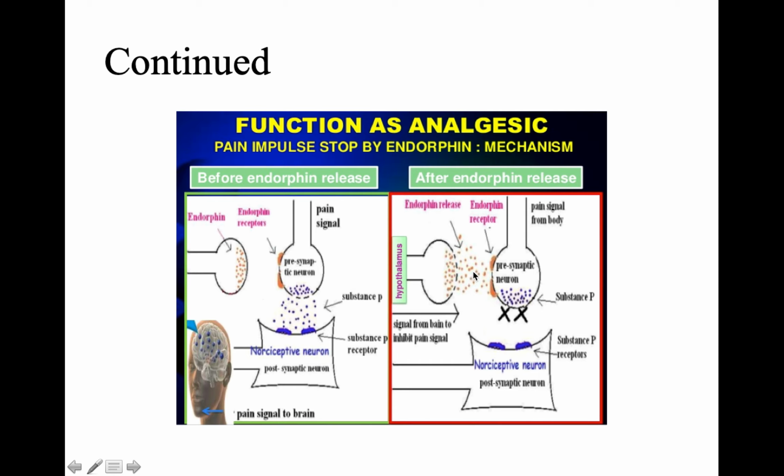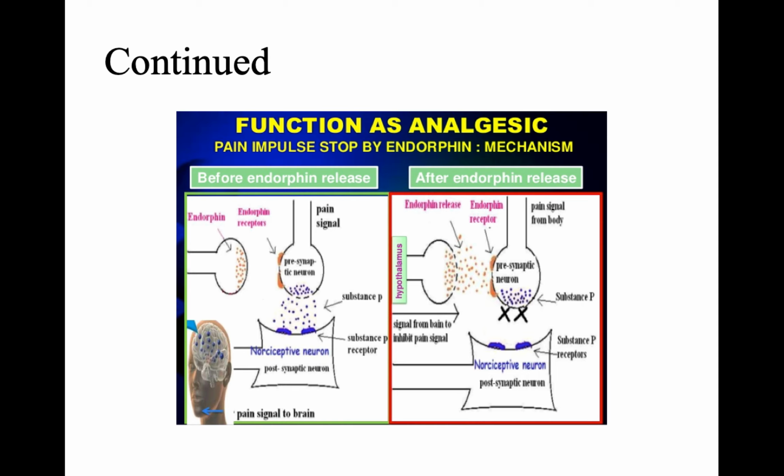So the endorphins bind to the mu opioid receptor, or the endorphin receptor, on the presynaptic neuron. The binding of endorphins to the mu opioid receptor is involved in the inhibition of the release of substance P from the presynaptic neuron. Ultimately, the endorphin binding to its receptor on the presynaptic neuron inhibits the release of the neurotransmitter substance P, so that substance P will not be released.